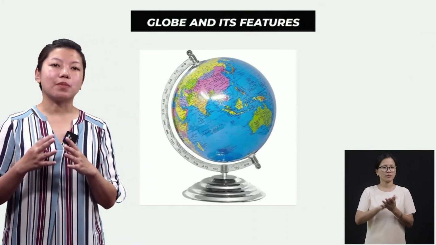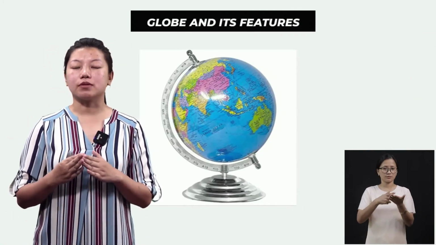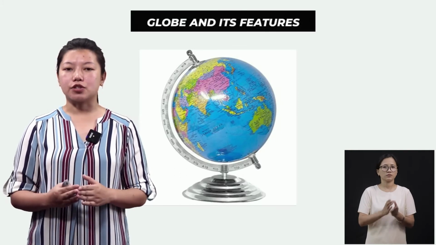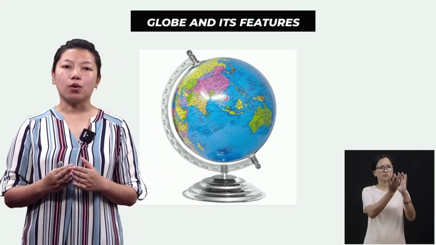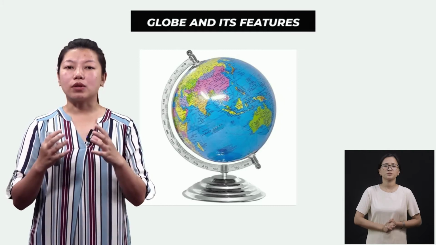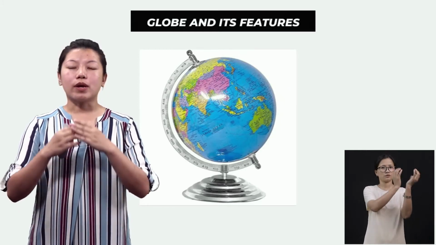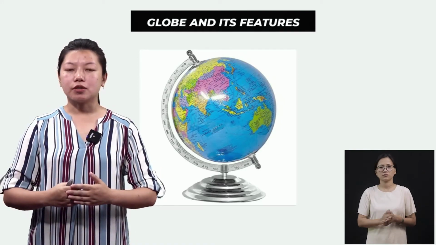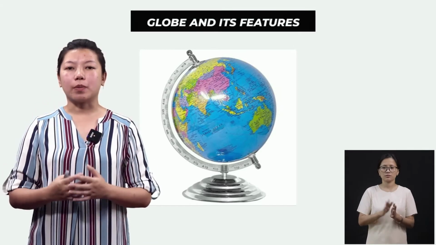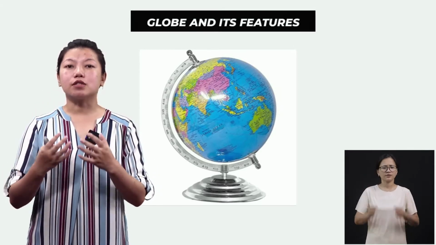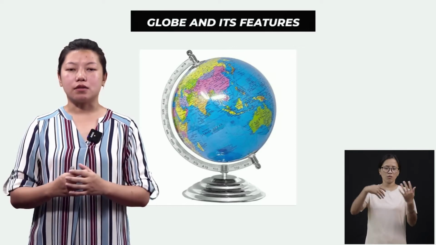Now, in the second part, I'm going to explain to you about the globe and its features. Now, what is a globe? A globe is the model of the earth. When we see the earth in a picture, on a simple piece of paper, it becomes very difficult to see the entire earth, right?